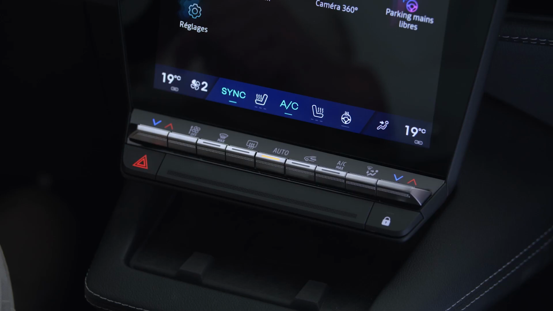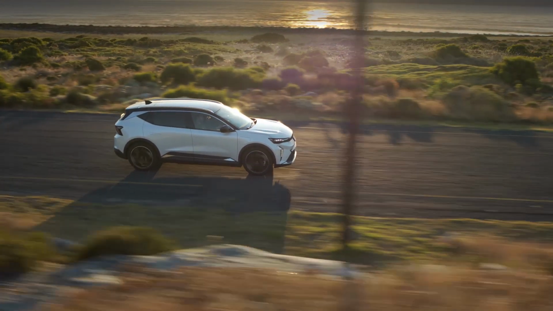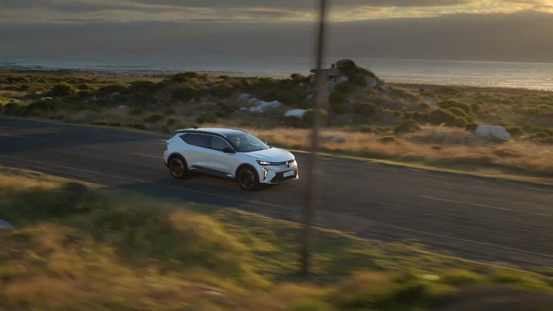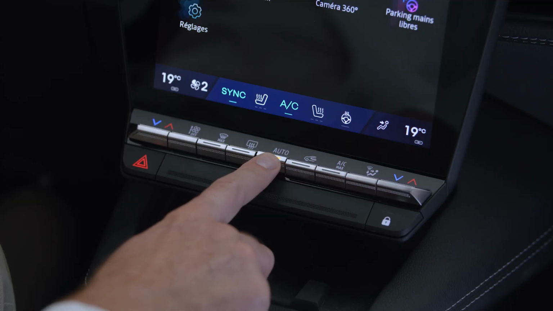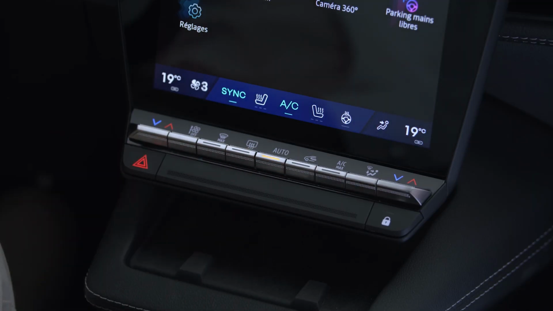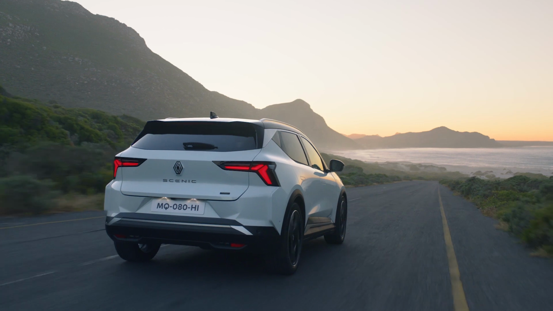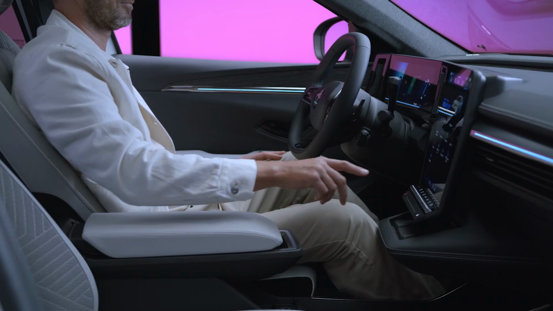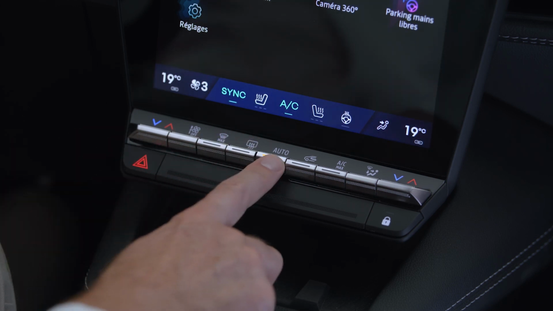Press this button to turn the Auto program on. The system is now optimized to suit the exterior conditions and reach the chosen comfort level. Press the Auto key, then press it again at the bottom to turn the Soft program on. The system will reach the desired comfort level gradually and silently. Press the Auto key, then press it again at the top to turn the Fast program on.